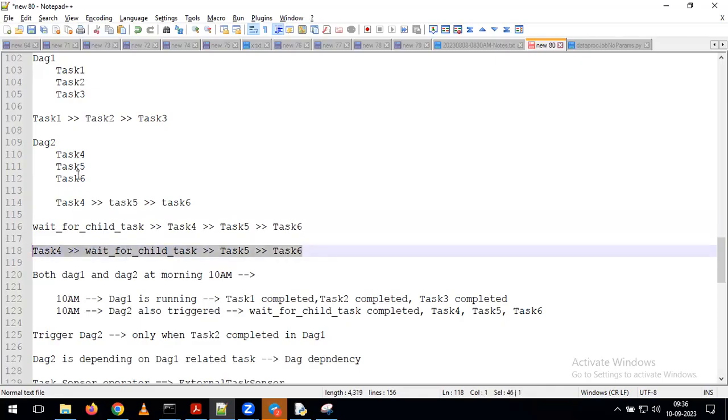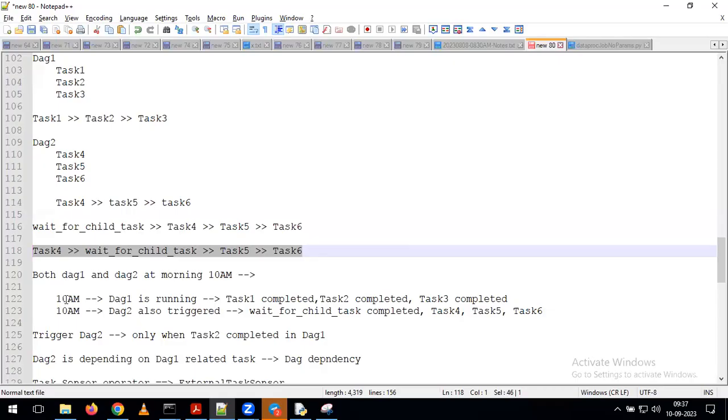This is the dependency. In DAG2, for example, I am given the dependency like this, and I'm giving the first task 4, then the wait for child task, then task 5, then task 6. Now tell me, what is the meaning of this statement in this example? Once task 1 is complete, execute task 2 first. Task 1 has to finish and task 4 has to finish.